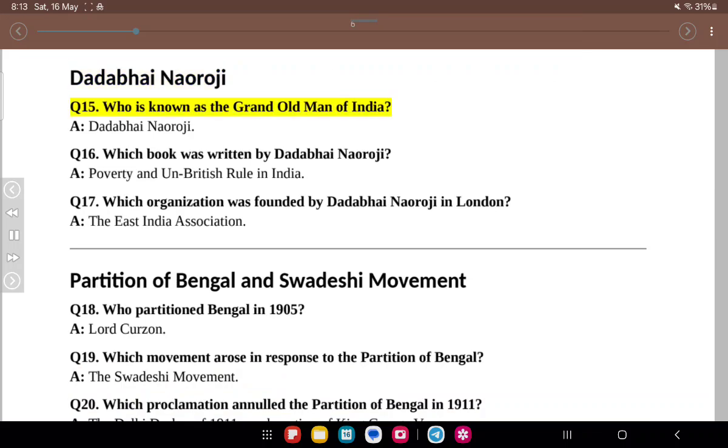Dadabhai Naoroji. Q15. Who is known as the Grand Old Man of India? A. Dadabhai Naoroji. Q16. Which book was written by Dadabhai Naoroji? A. Poverty and Un-British Rule in India. Q17. Which organization was founded by Dadabhai Naoroji in London? A. The East India Association.